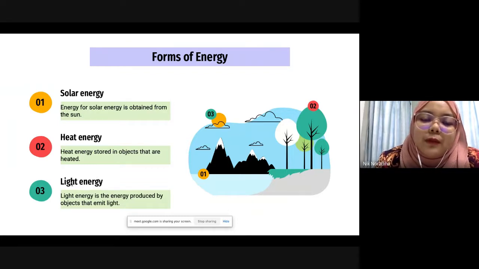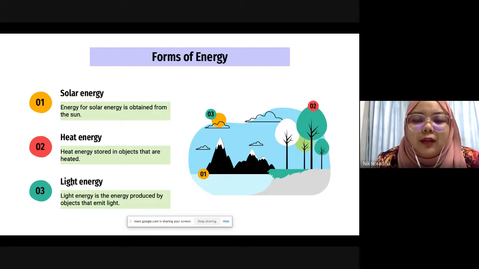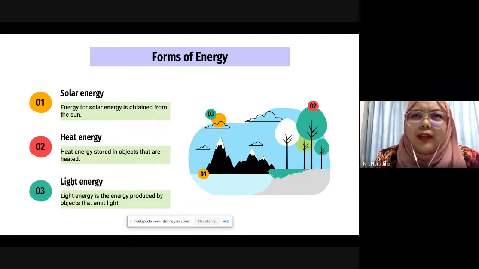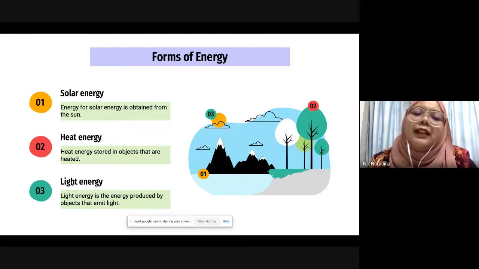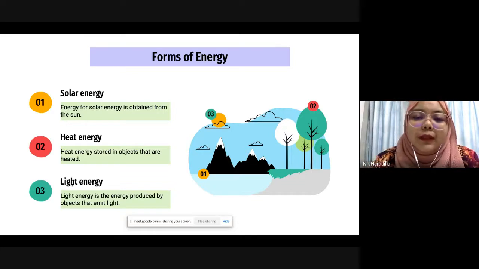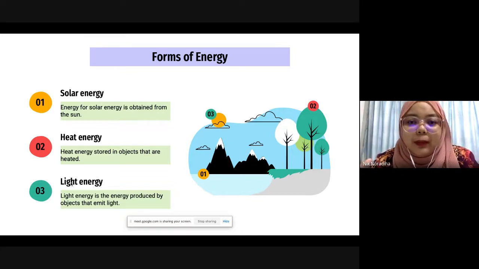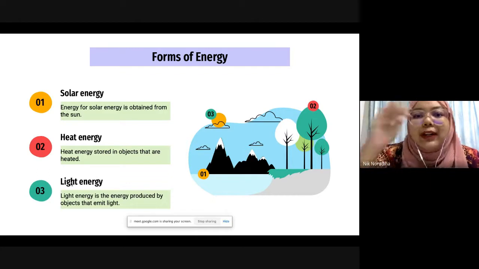At the end of the class today, all of you, inshallah, will know about the forms of energy that we have and also how they transform. Can energy be destroyed or created? Can or not? No, cannot. So energy cannot be created, it can be transformed. Good job. Thank you. Energy cannot be created or destroyed. So what will happen to them? They will transform from one energy into another energy.